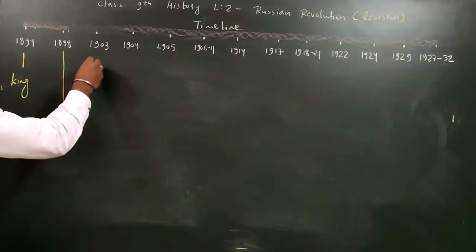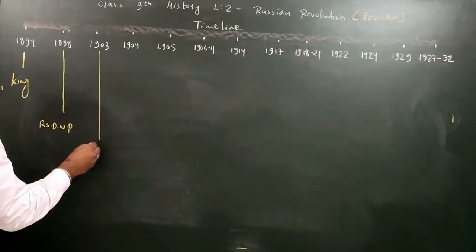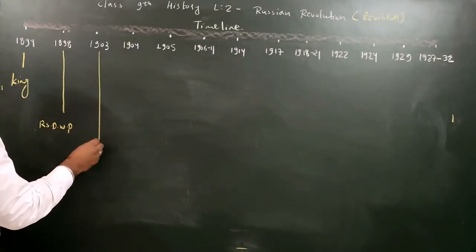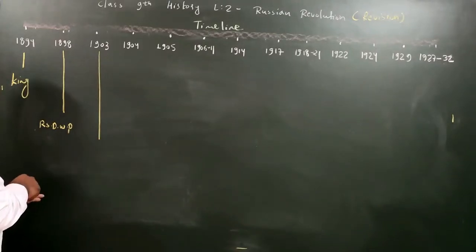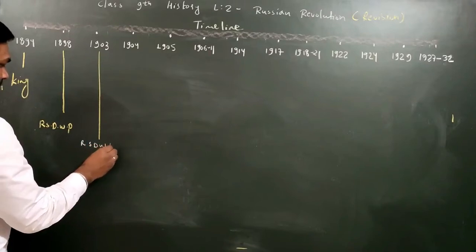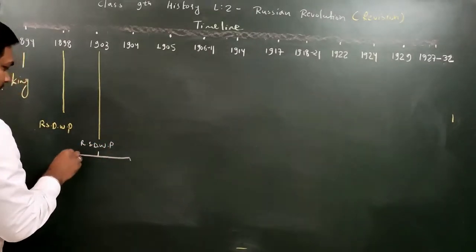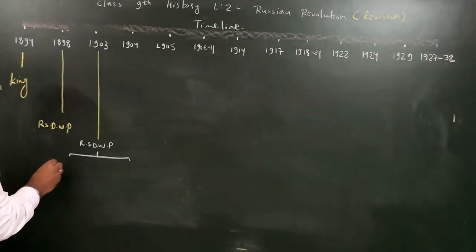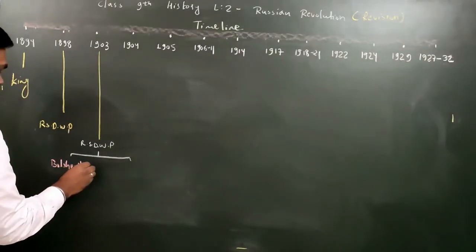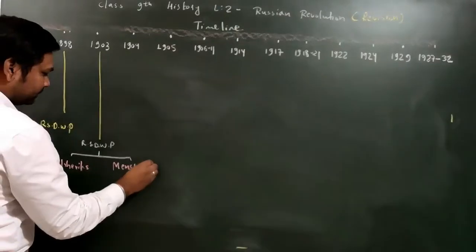After that, the next very important year: here the Russian Social Democratic Workers Party bifurcated into two parts, known as Bolsheviks and Mensheviks.